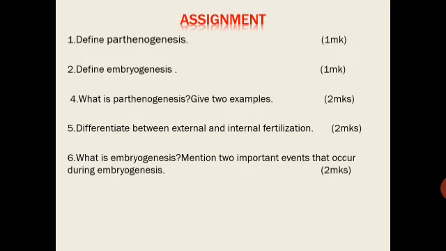The next one is differentiate between external and internal fertilization. Fifth one is what is embryogenesis, mention 2 important events that occur during embryogenesis. So these are the 5 questions which are often asked from this part of the chapter. So you go through the notes and then solve this particular assignment, and these are the very important questions which are most likely to be asked in the exam from this part of the chapter.